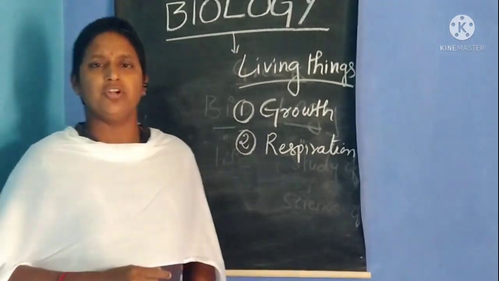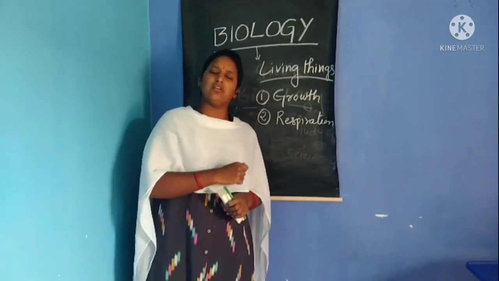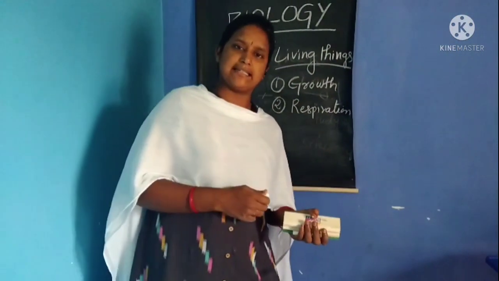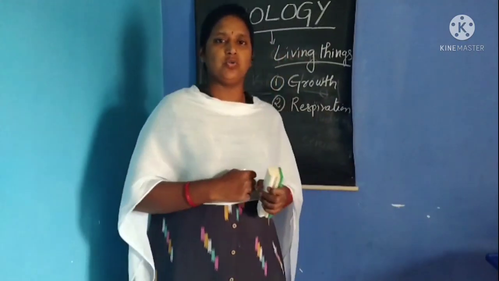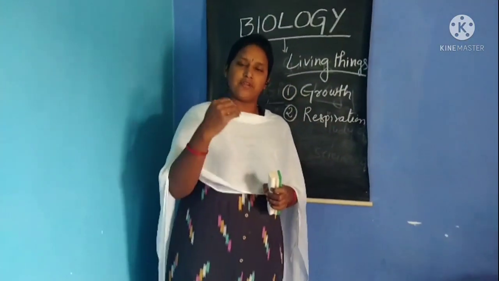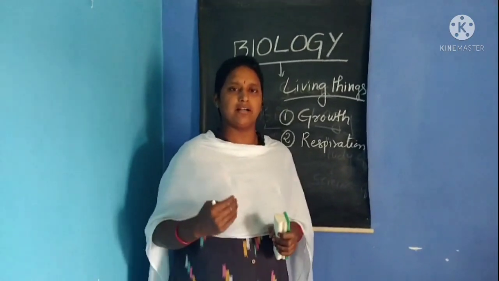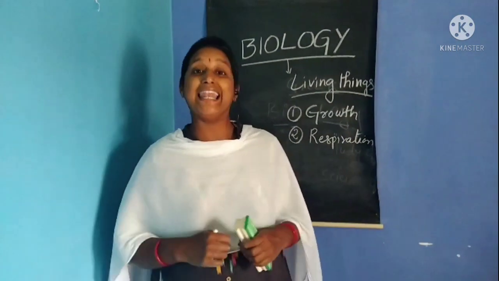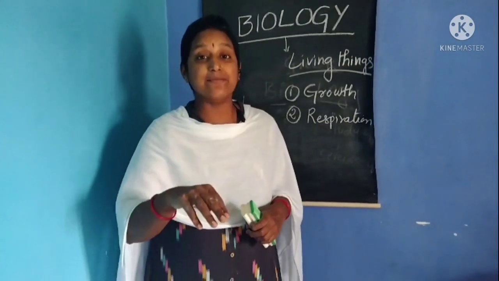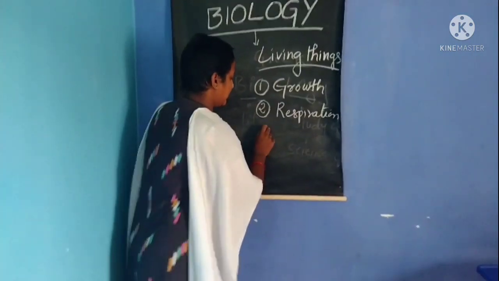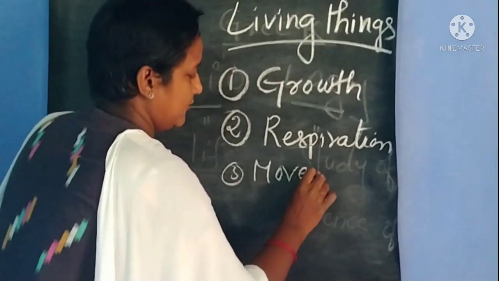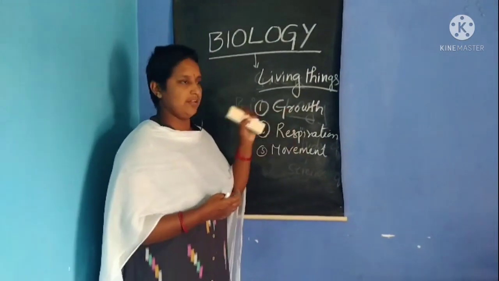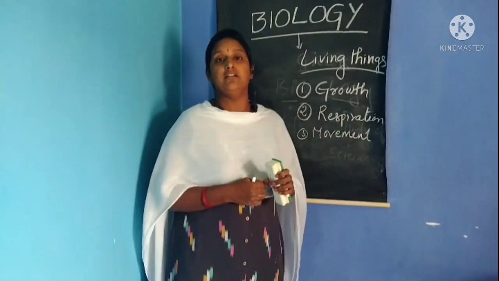Okay. So next, how do you come to school? You go by walk, you go by bicycle, or you can go by auto, isn't it? If you want to move from the classroom to the playground, how will you go? You will move with your legs, isn't it? So we exhibit movement. Very good, children. Any more? We are growing, we do respiration, we do movement.